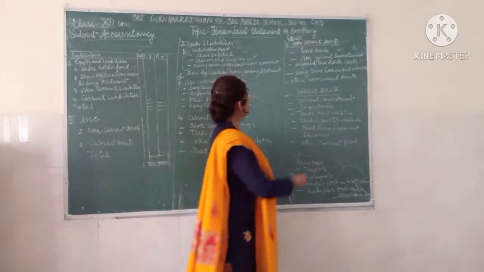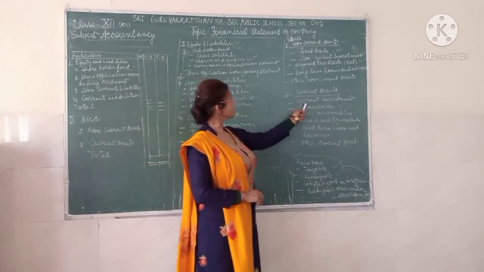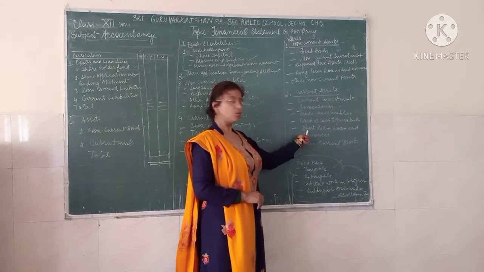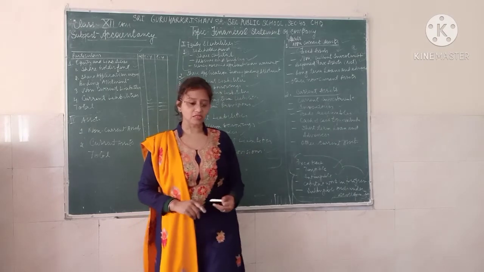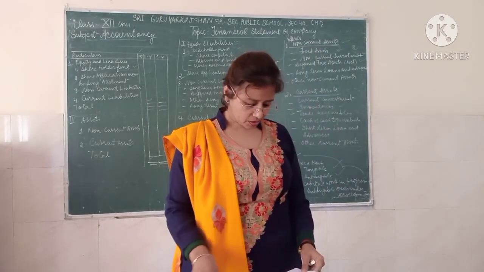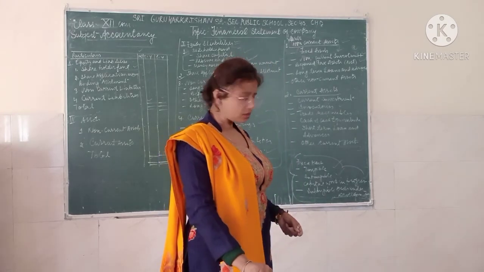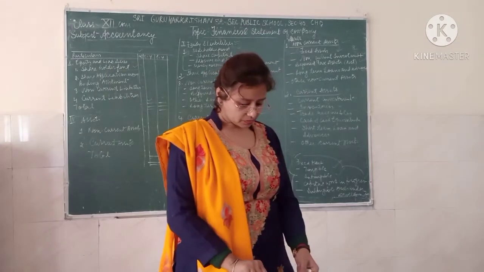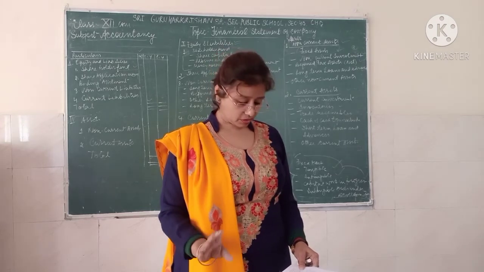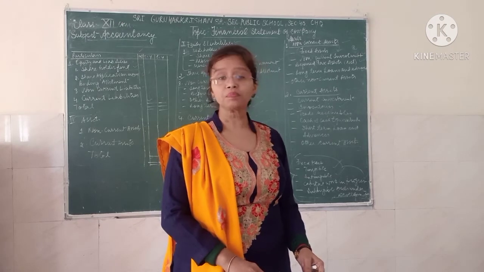Now the other part which is just left is your current asset, which includes current investments, inventories, trade receivables, cash and cash equivalents, short-term loans and advances and other current assets. Now moving to the current assets. So current assets include, first, the current investments, which are held to convert into cash within a short period of time.